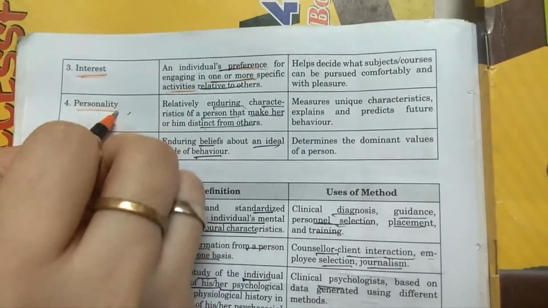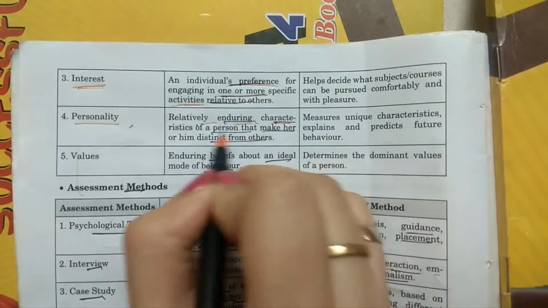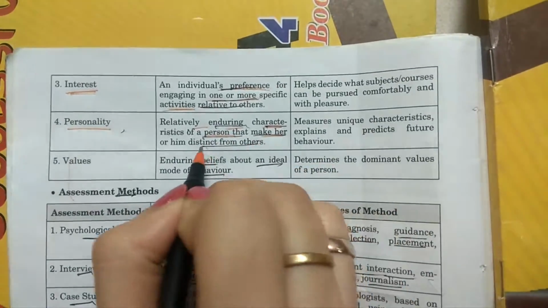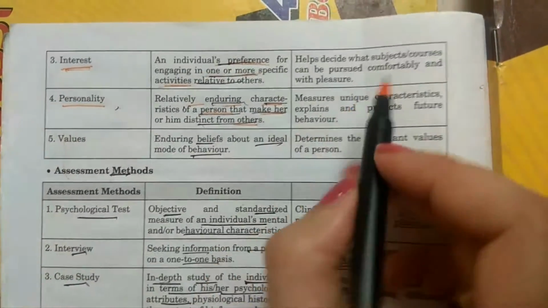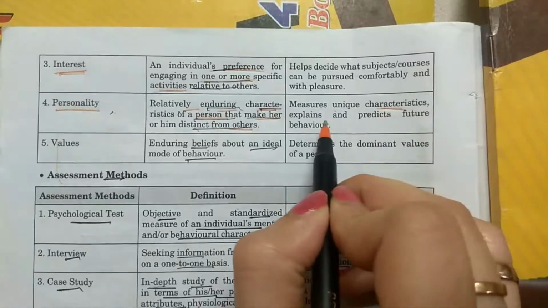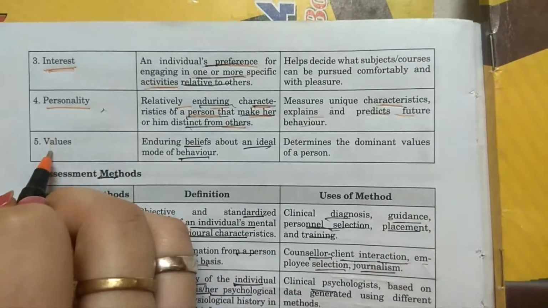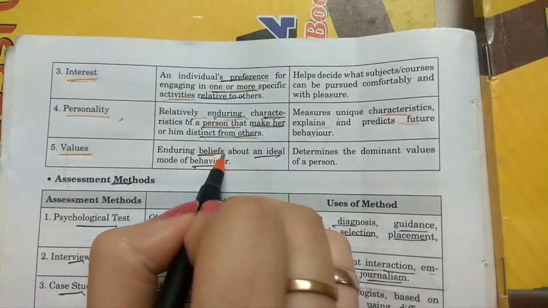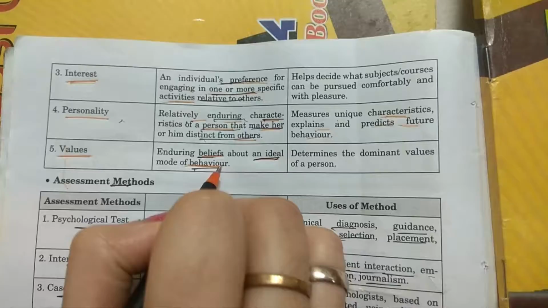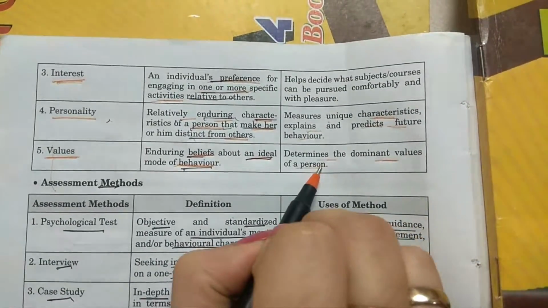Now, personality. It is relatively enduring characteristics of a person that make him or her distinct from others. Personality varies from person to person. No person is the same. And it measures unique characteristics that explain and predict future behavior. Now, the fifth one is values. Now, what are values? They are enduring beliefs about an ideal mode of behavior. It determines the dominant value of a person.